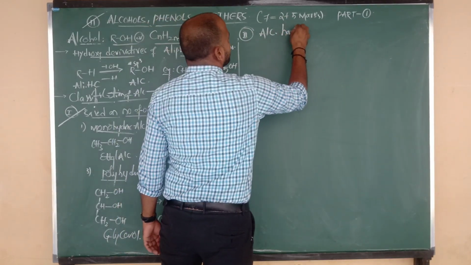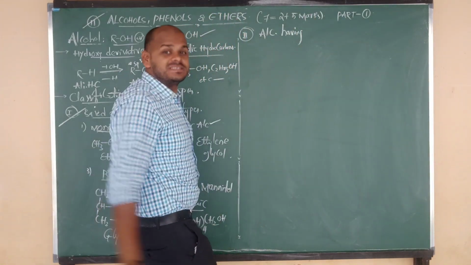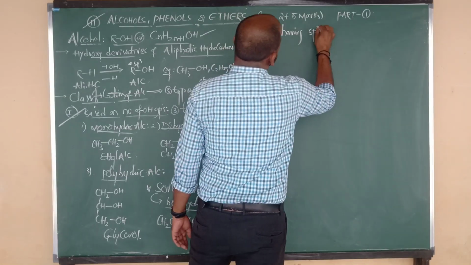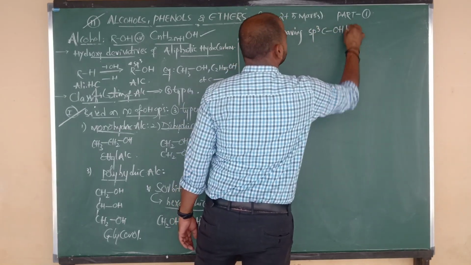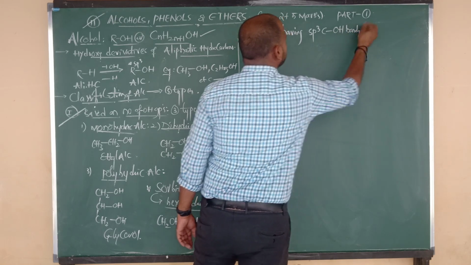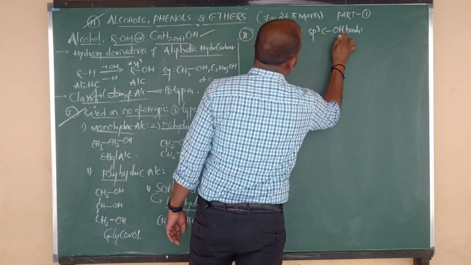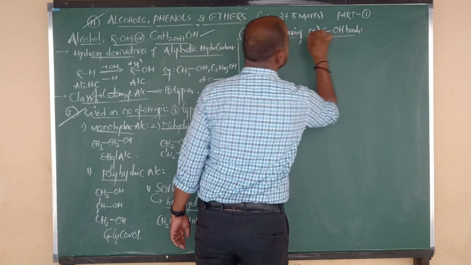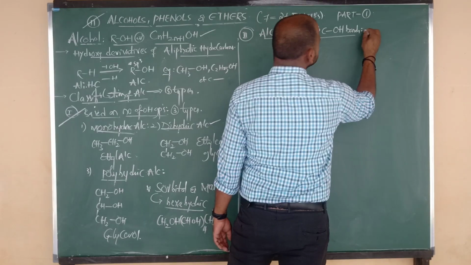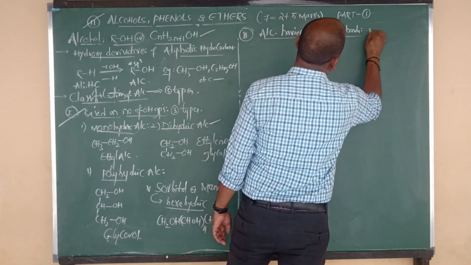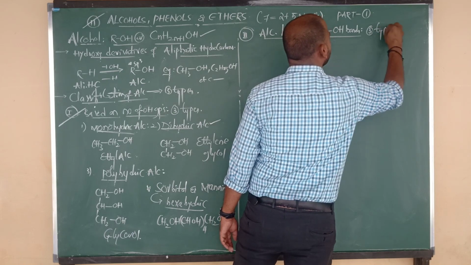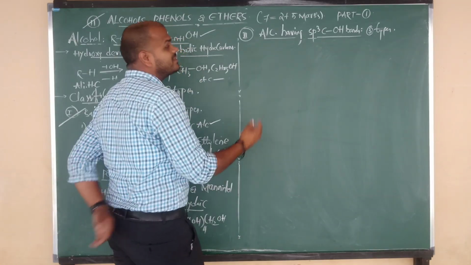Alcohols having sp3 C-OH bonds. Means in these alcohols, the OH-connected carbon should have sp3 hybridization. Based on this category, alcohols are again classified into 3 types. Very important. What are the 3 types?